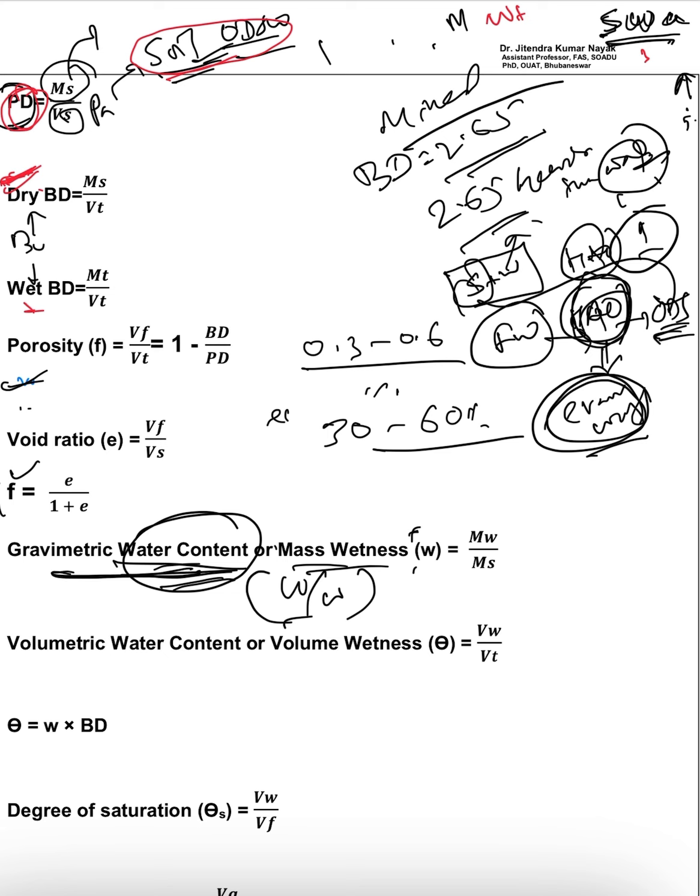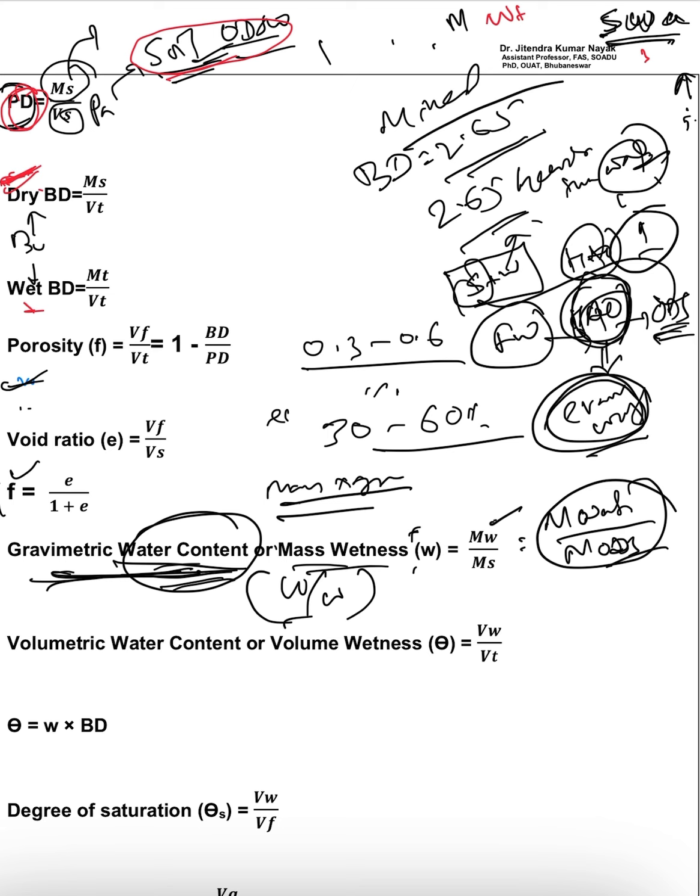So if we see gravimetric water content, it means weight basis. As you know, weight means mass into gravity. So gravimetric water content means on the basis of weight. Mass of which soil? Mass of oven dry soil. Water content means mass of water, so you can see it is mass of water divided by mass of oven dry soil. This is the gravimetric water content.